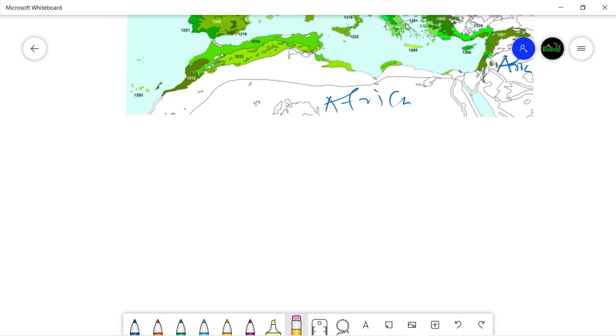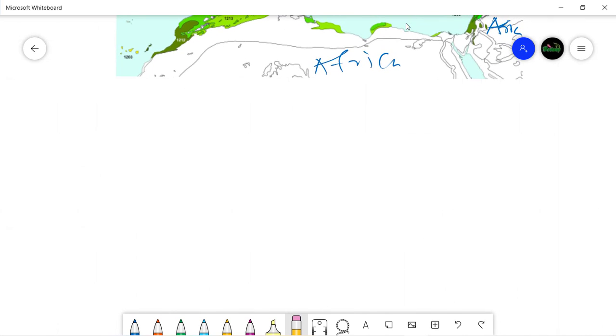Now, we start the discussion of its general characters, and as we have done in the case of family Apiaceae, that we divided its general characters into two groups, vegetative characters and floral or reproductive characters. So the same we are going to do here, and we start with the vegetative characters.